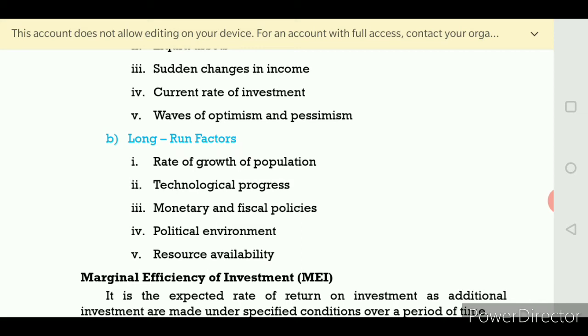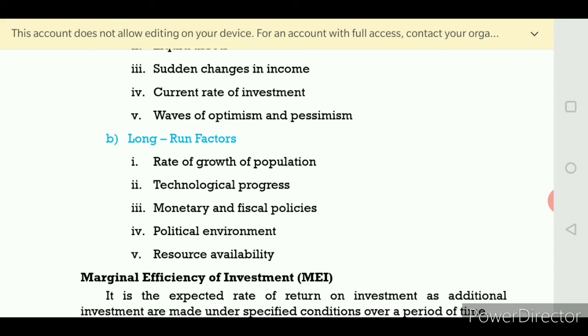Second one is fiscal policy. The most important one, if we invest, we have to follow the rules and regulations, and we have to take a license from the government. The next most important is taxation. So tax plays an important role. Each and every entrepreneur should pay taxes. If the tax is too high, an entrepreneur can't bear it. If there is a tax concession and the tax is liberal, the marginal efficiency of capital will be high. Marginal efficiency of capital means it is an investment.